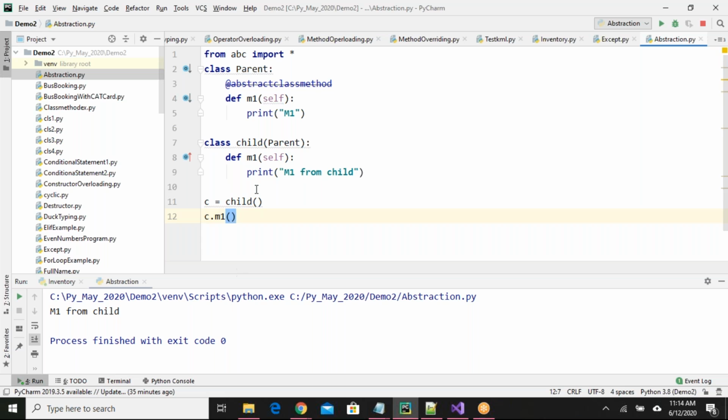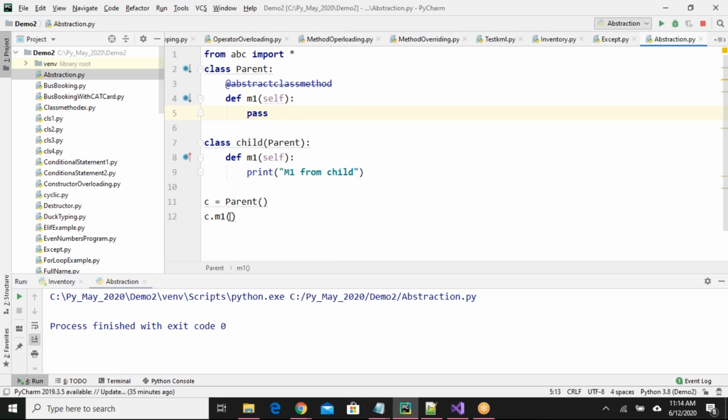Now if I create an object for parent and run this, M1 is coming as output. If I provide a definition or if I don't provide any definition, it's not doing anything different. Now say I do not have any definition here. If I say object of parent dot M1, no output is coming.